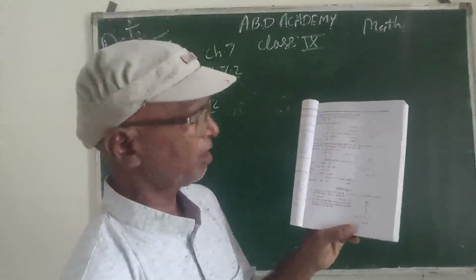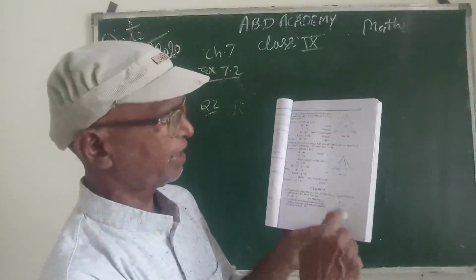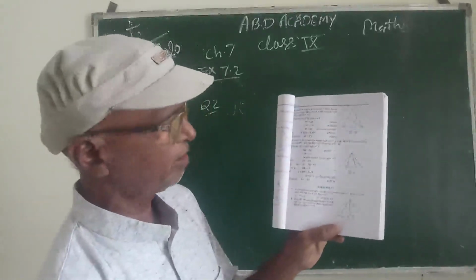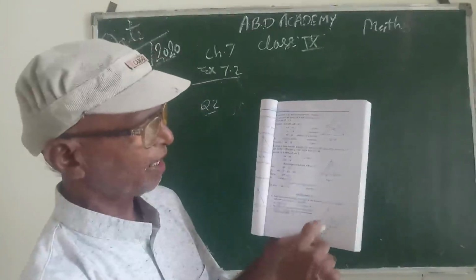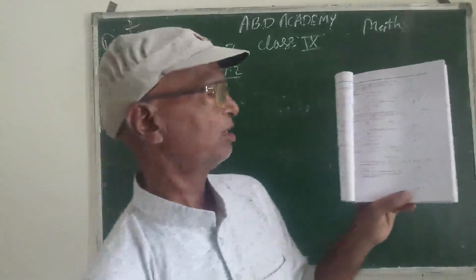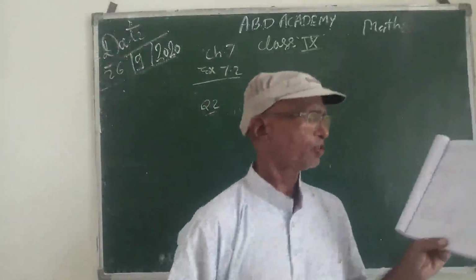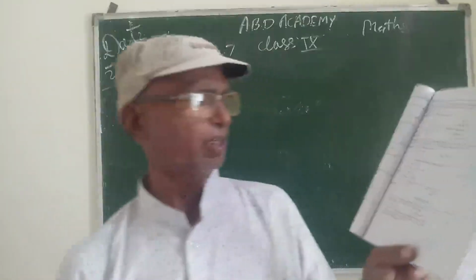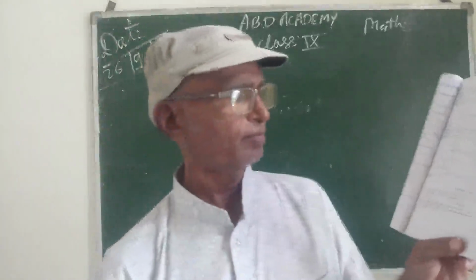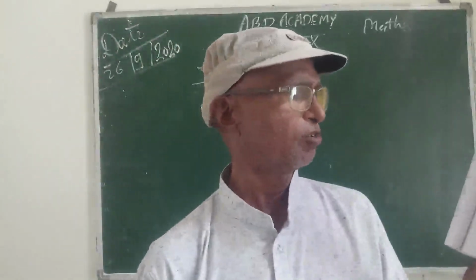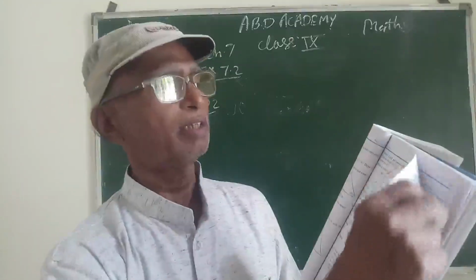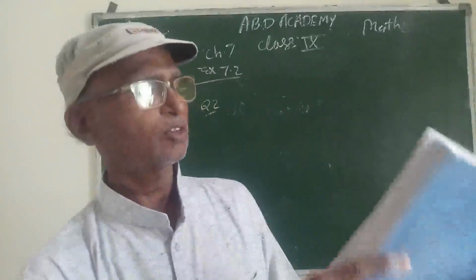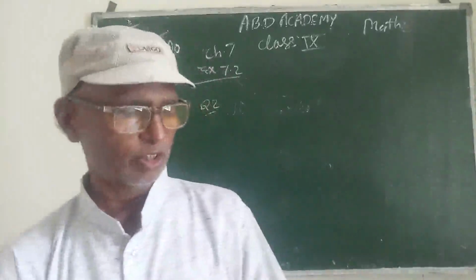So by simple congruency, ABD and ACD will be congruent because AD is common, BD is equal to DC and the angle included between them is 90 degrees. So the two triangles will be congruent, and by congruency AB will be equal to AC. So you try yourself because it's very simple as compared to question 1.